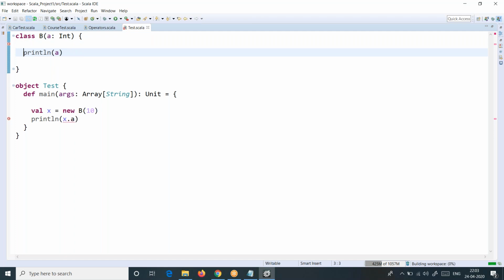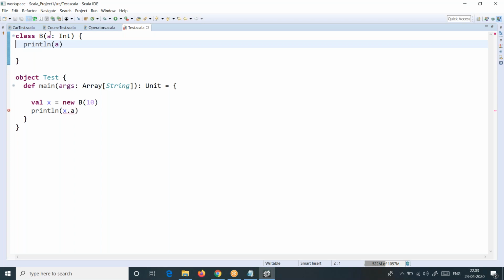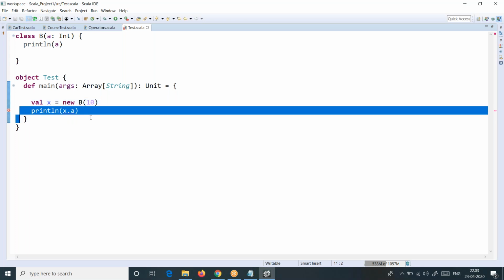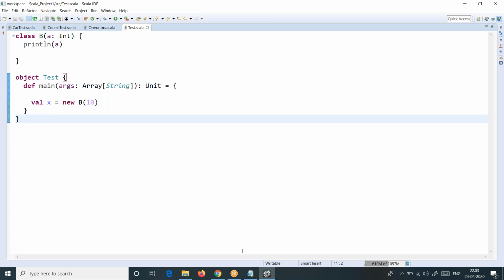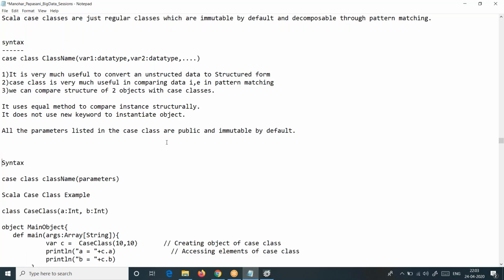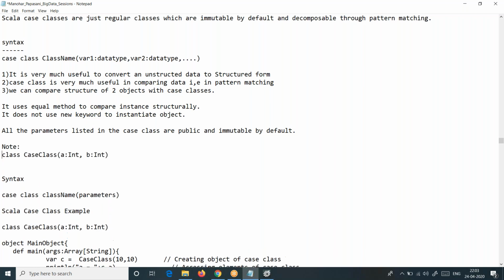Let me try to print it. I just want to know the scope now. What is scope? Default is private, and when I print it, what happens now? Just run it. Don't try to access it outside, as it is private and immutable. If it is private and immutable, that's the scope for a regular class. I want to conclude that point. If it is a normal class, just make a note of it.